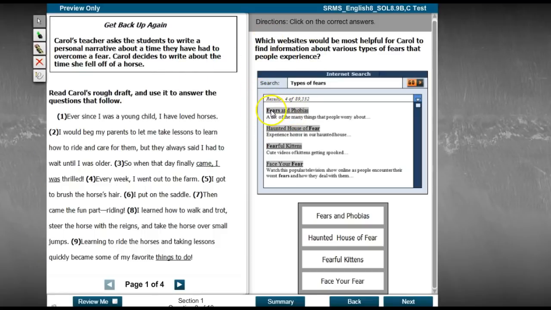So the first website says fears and phobias, a list of the many things people worry about. This one says haunted house of fear, experience horror in our haunted house. This one says fearful kittens, cute videos of kittens getting spooked. And this one says face your fear, watch this popular television show online as good people encounter their worst fears and how they deal with them. So you want which websites would be helpful for Carol to find information about various types of fears people experience. If it says websites, you should select more than one.